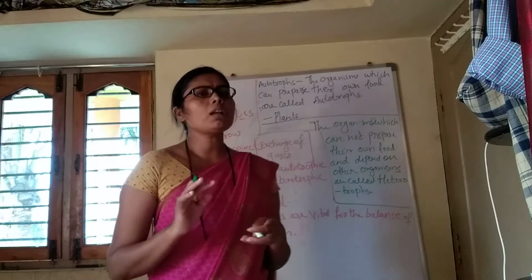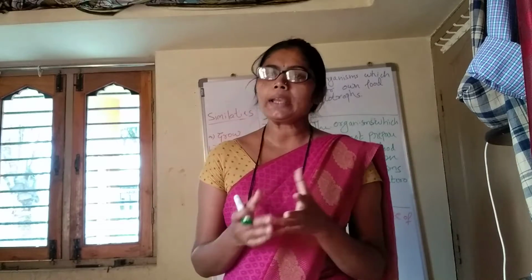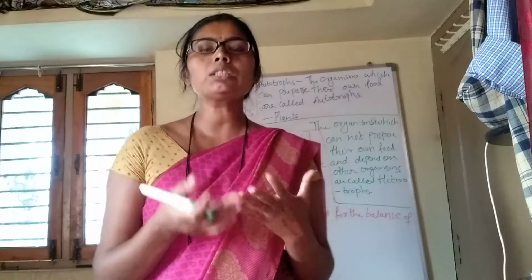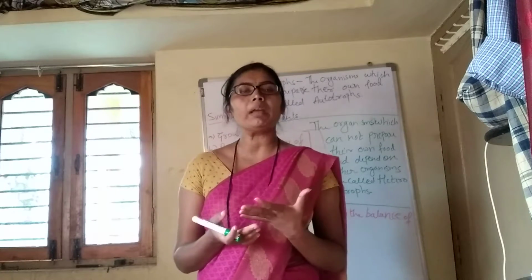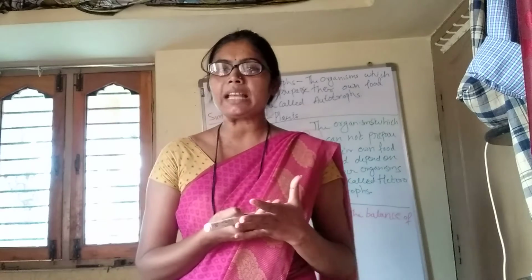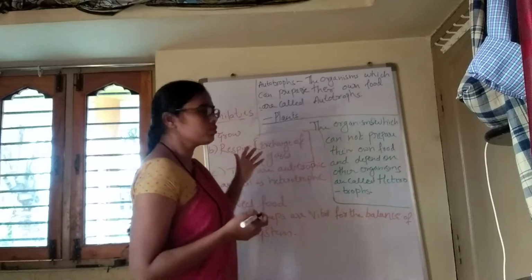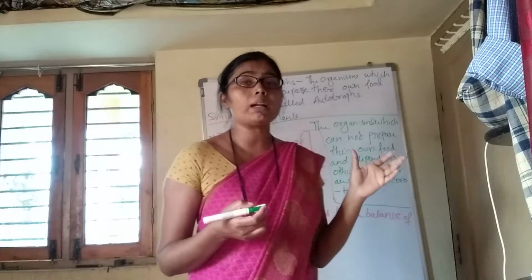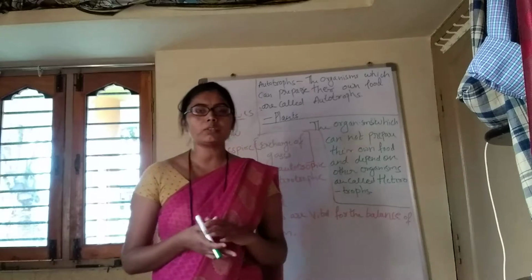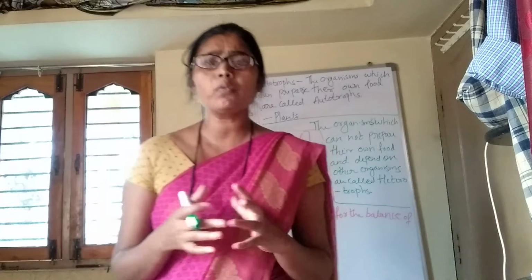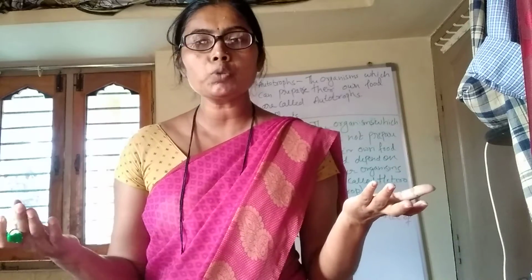That is what heterotrophs and autotrophs are. As we know, in the ecosystem the balance should be there. Balance means an equilibrium state should be maintained by both the producers and the consumers. As we discussed, producers and consumers are a very important part of the ecosystem and play a very important role. Both have equal importance. Producers should be in equal quantity and consumers should be in equal quantity, right?